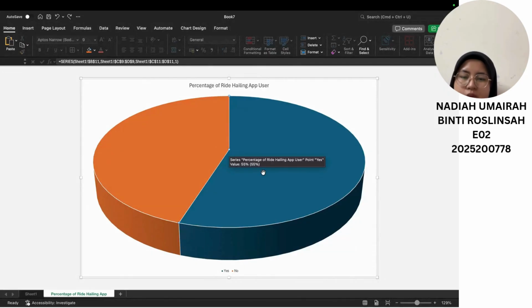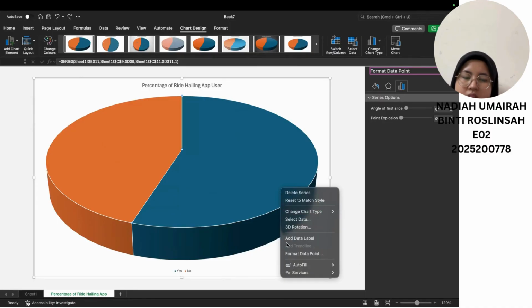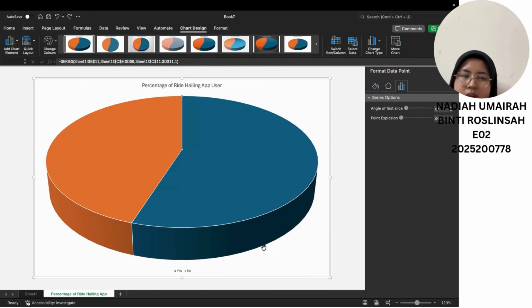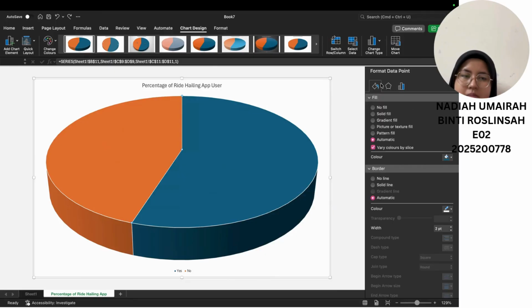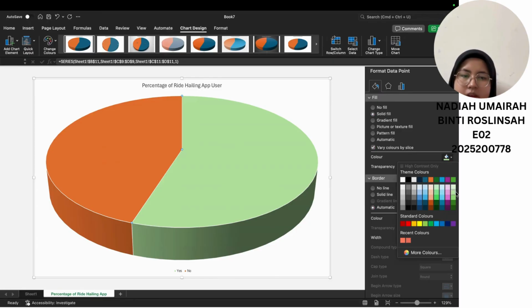Okay, first I want to change the yes part, which is blue color. I want to change it to another color. Double click, or you can go to format data point if you right click. Go to this paint bucket, select solid. And then I want to choose green color.